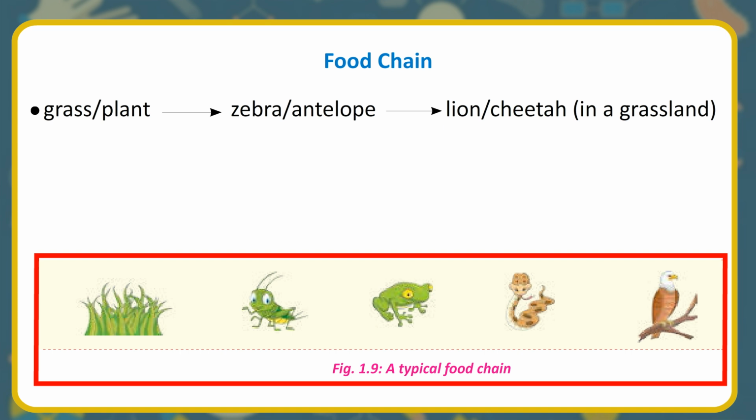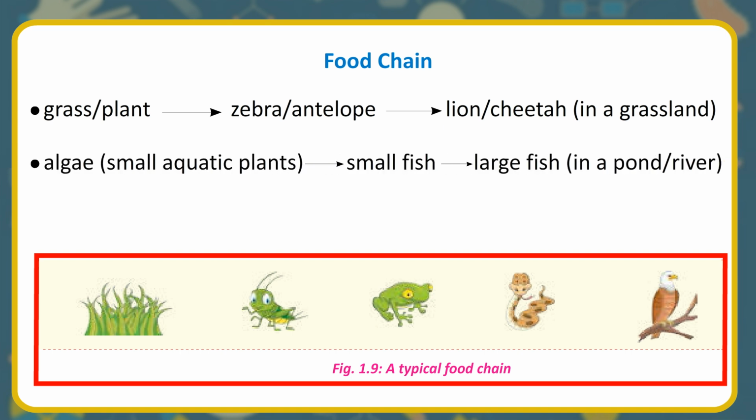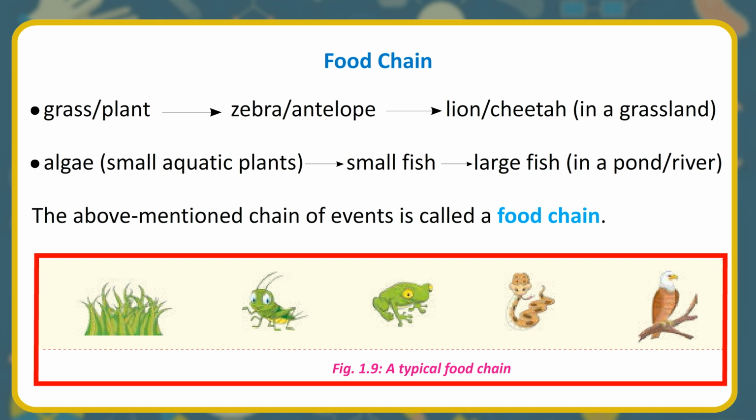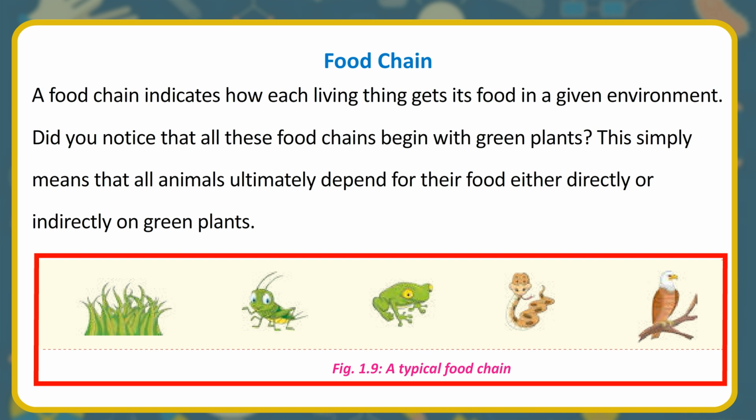Grass or plant, zebra or antelope, lion or cheetah, in a grassland. Algae, small aquatic plants, small fish, large fish, in a pond or river. The above-mentioned chain of events is called a food chain. A food chain indicates how each living thing gets its food in a given environment. Did you notice that all these food chains begin with green plants? This simply means that all animals ultimately depend for their food either directly or indirectly on green plants.